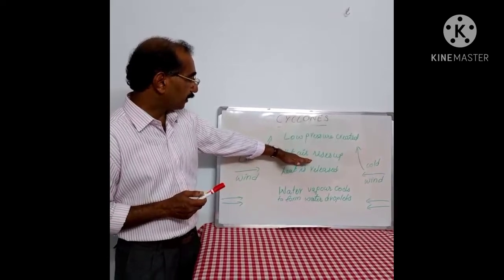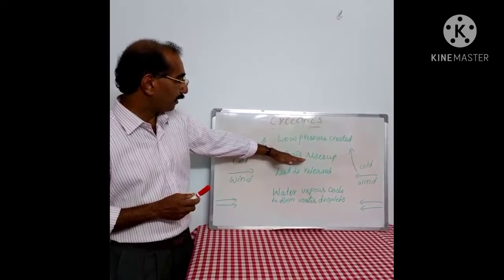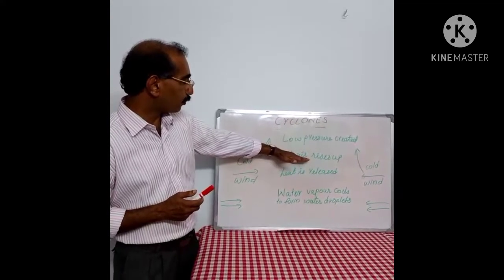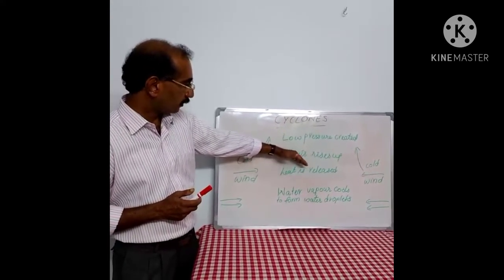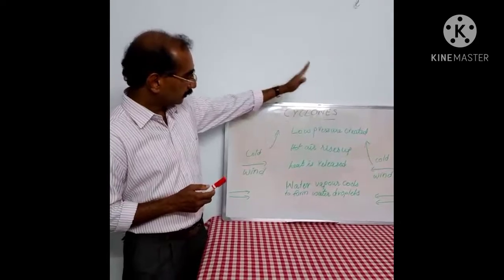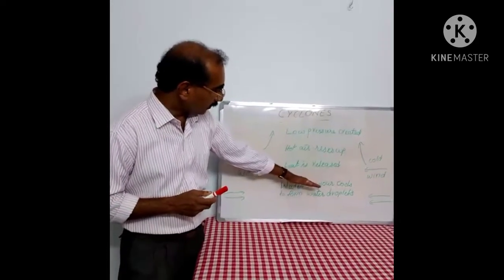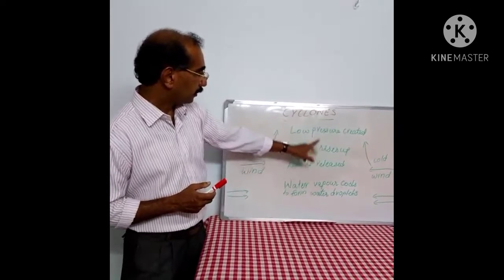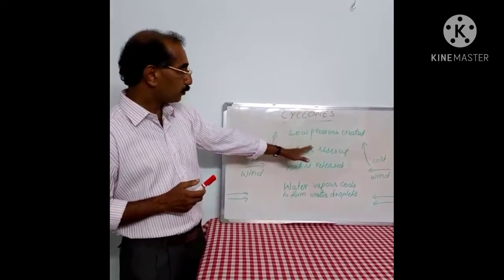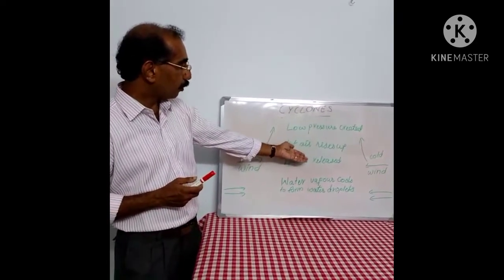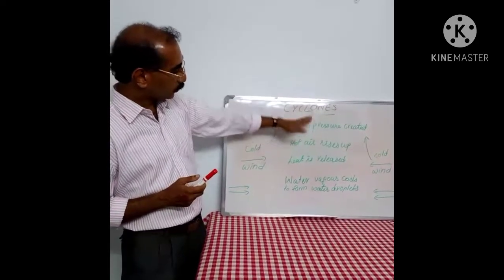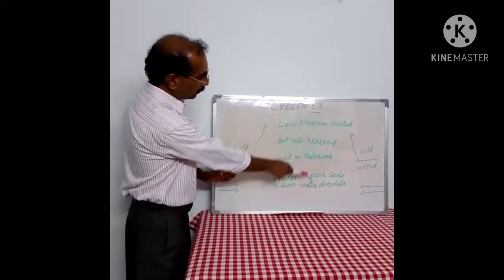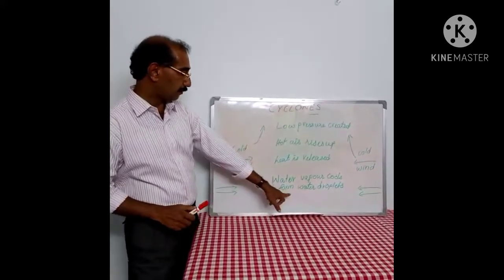The air getting heated becomes less weight, it will be lighter, and this light and hot air will not remain here, it will rise up. That means when the air has risen up from a certain region, a low pressure will be created there because the air became hot and escaped upwards. So there will be a low pressure system. This is how a low pressure system is created in some area.